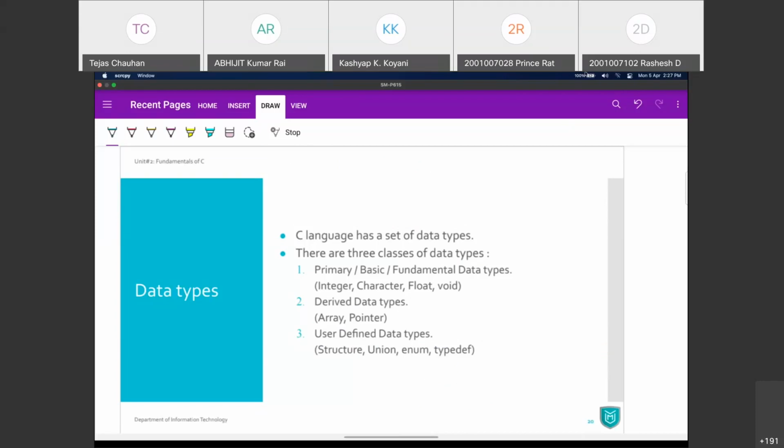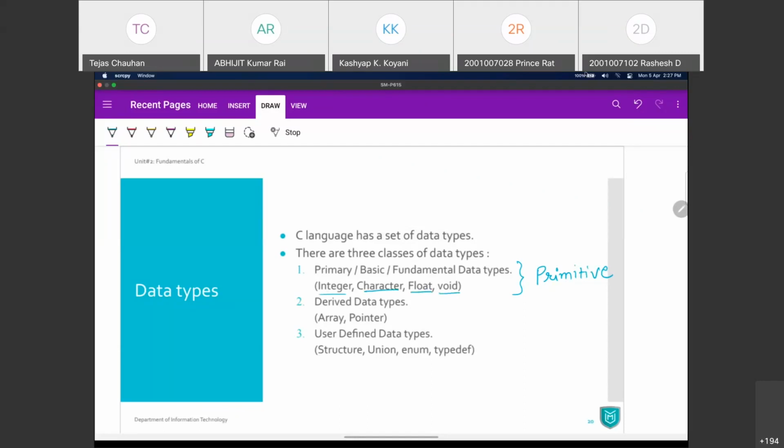C language supports 3 different kinds of data types. One is the inbuilt data type, or fundamental data type, or basic data type, or primary data type. We can even say it is a primitive data type. It's like integer, character, float, or void.